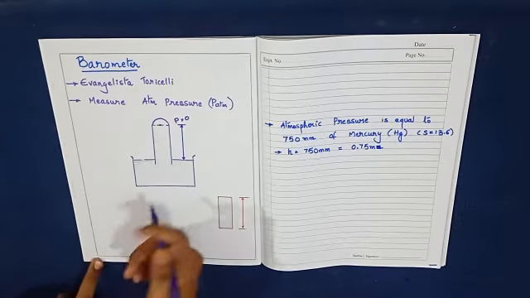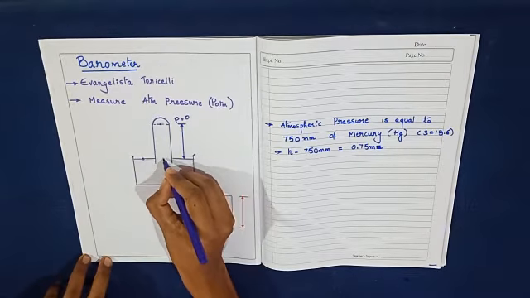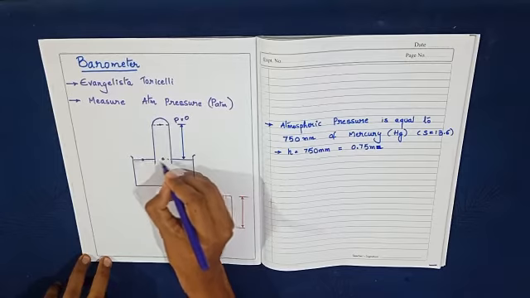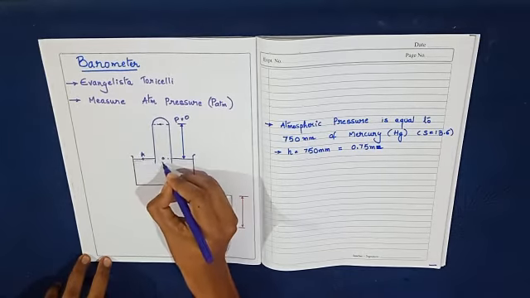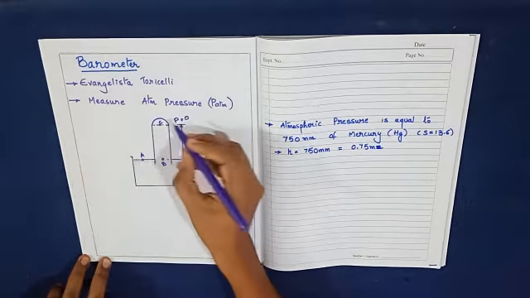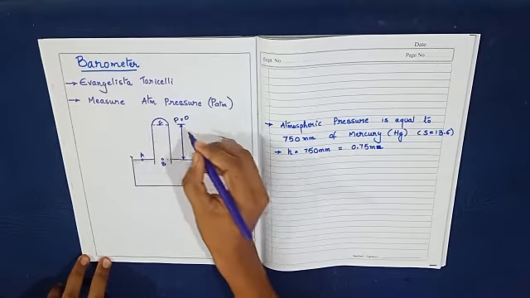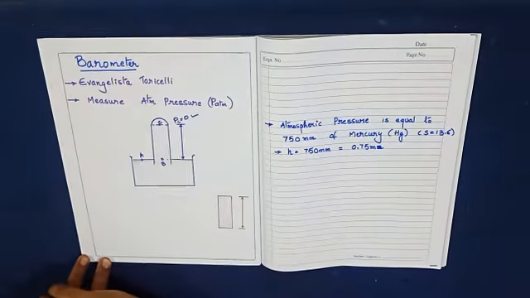So I will take 3 points. One point will be here, and the second point at this point. So this I will take as A, this point as B, and this point as C. We know that there is a vacuum over here, so the pressure at the point C will be taken as 0.